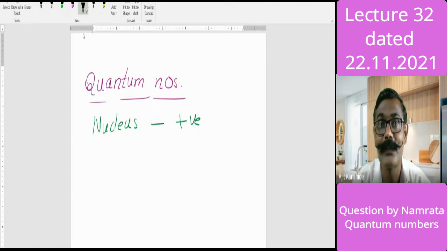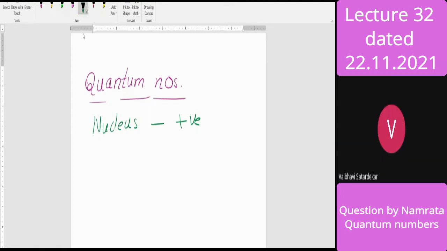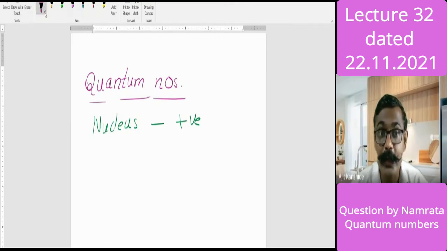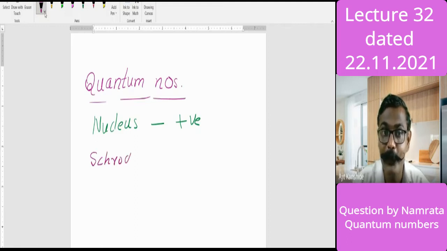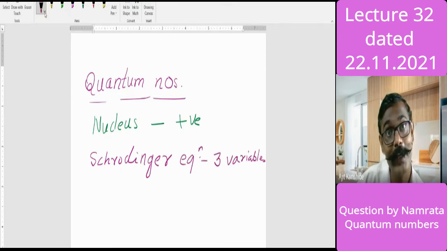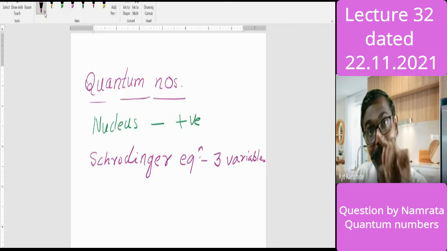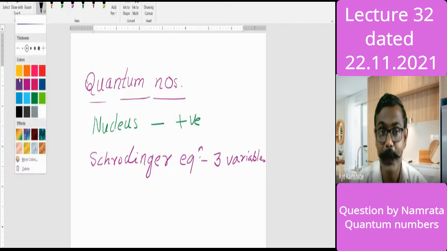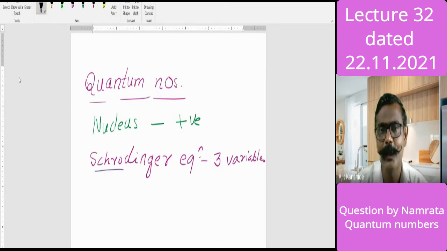I told you the answer. Who has described that mathematically? Ernest Schrodinger. Right, Schrodinger. And in Schrodinger's equation, if we solve it, then we find there are three variables. With the help of those three variables, we can understand that wave. Which wave? Matter wave. Afterwards, people came to know one limitation of Schrodinger's equation.